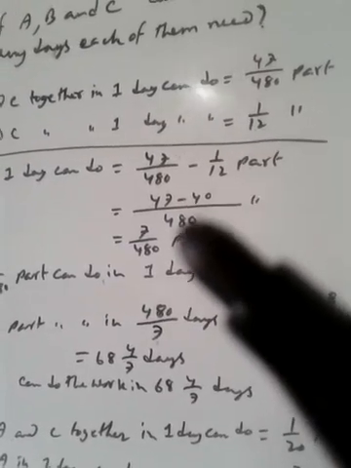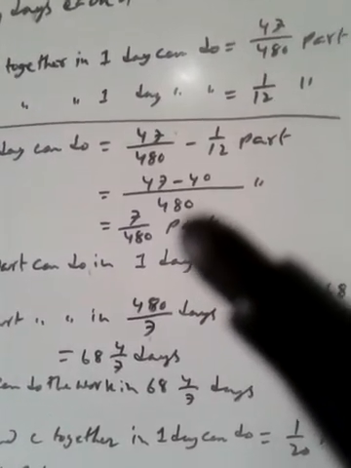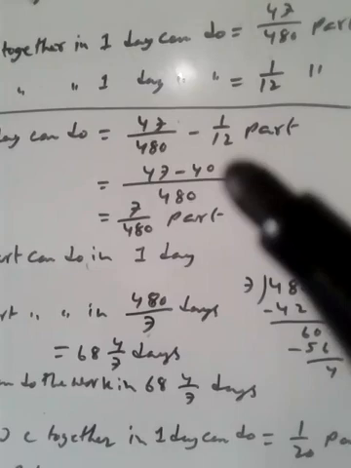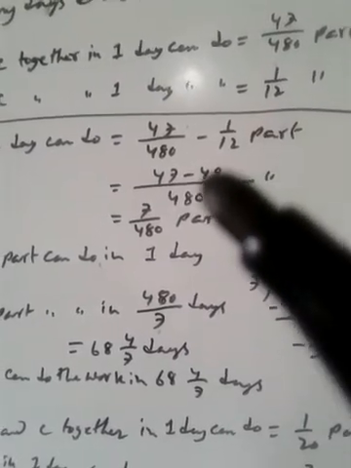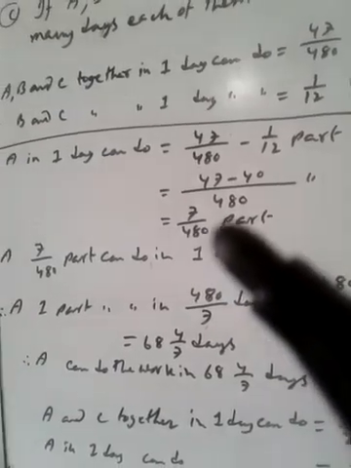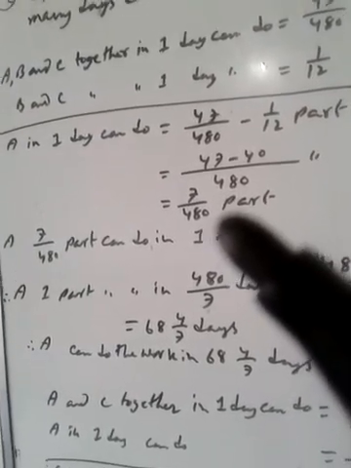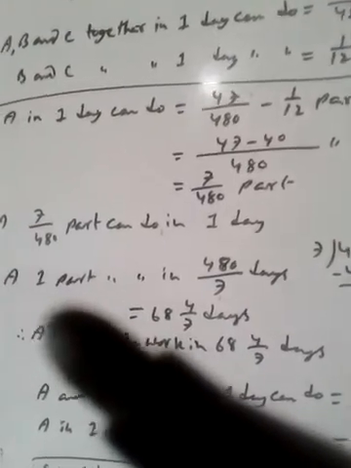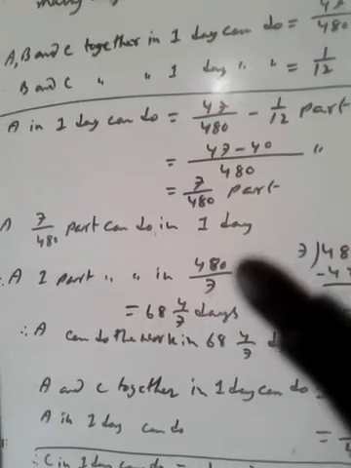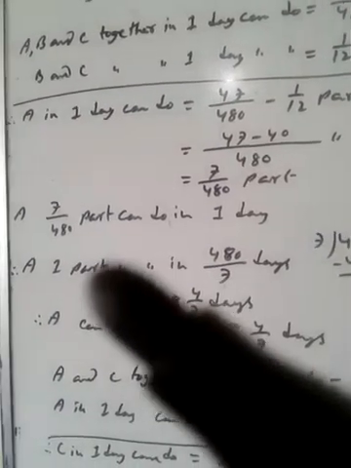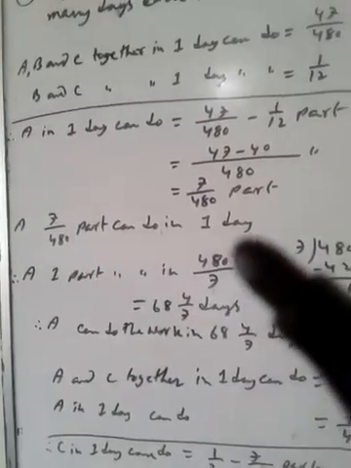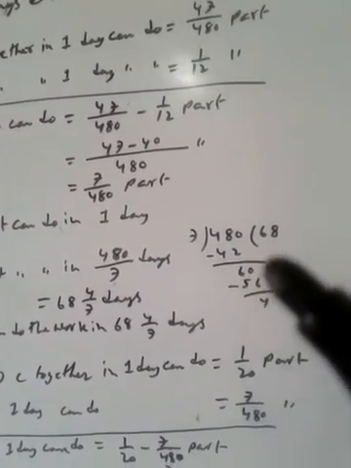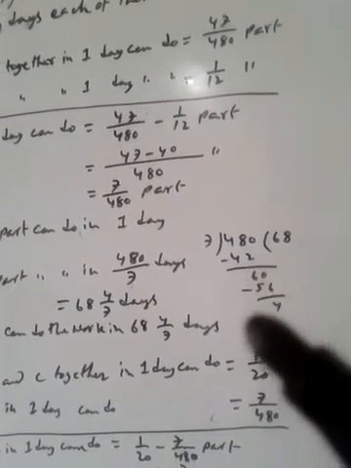LCM is 480. 480 divided by 1 gives 47, and 480 divided by 12 gives 40. 47 minus 40 equals 7 by 40 part, so A in 1 day can do 7 by 480 part. Therefore one part can be done in 480 by 7 days. 480 divided by 7 is 68 whole 4 by 7.